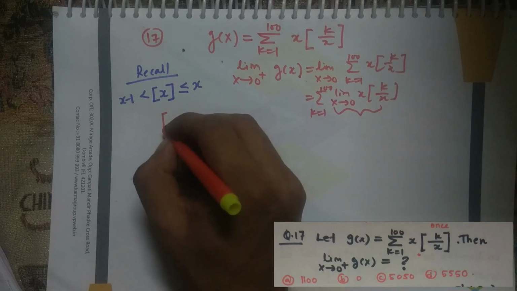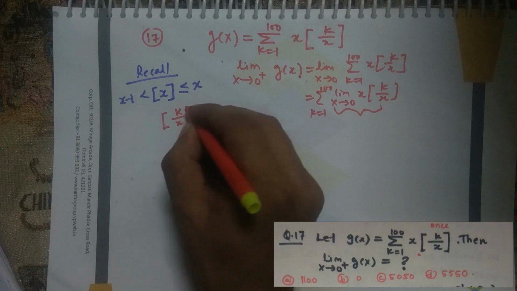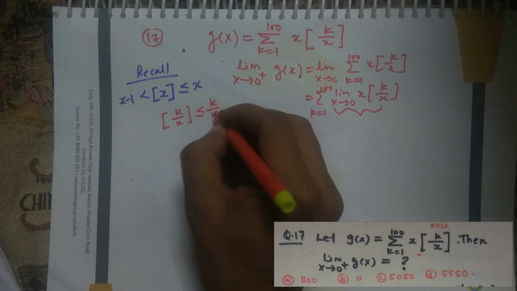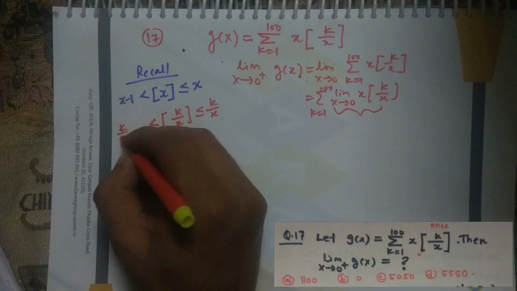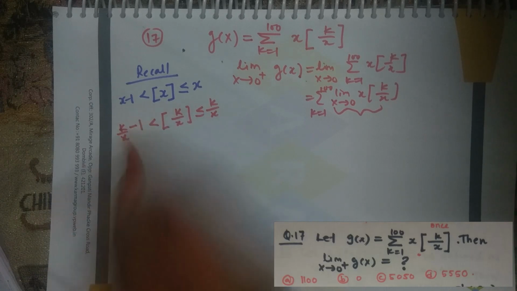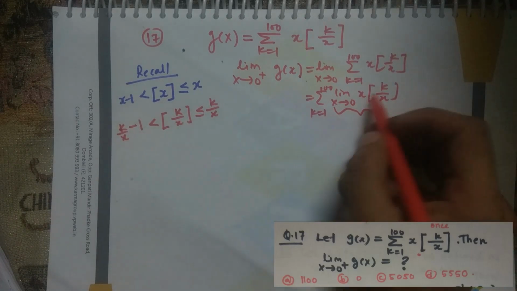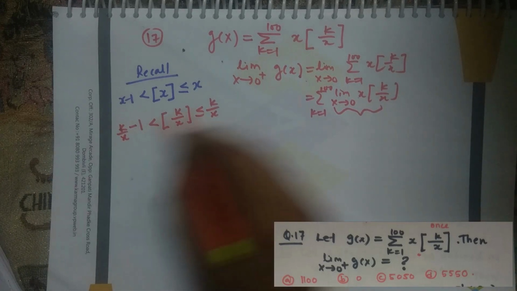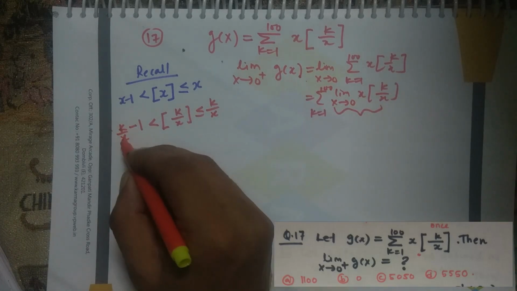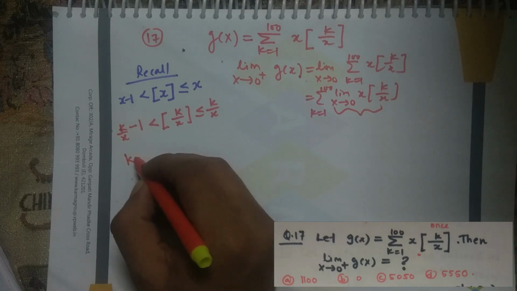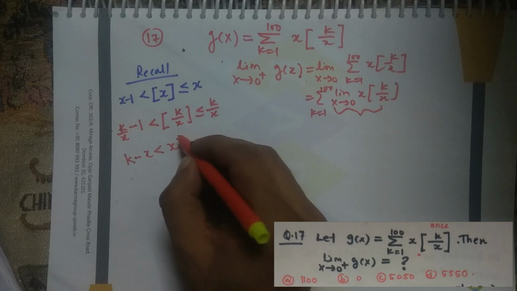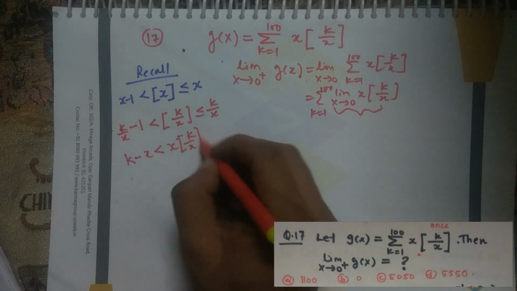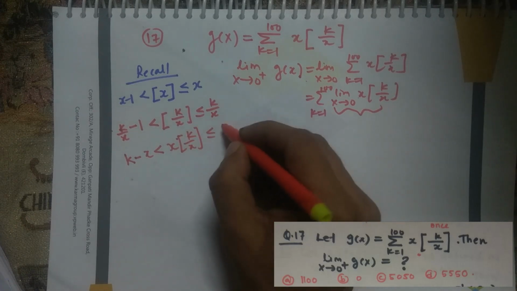So the greatest integer of k by x will be less than or equal to k by x and greater than k by x minus 1. Now see, we have x in multiplication with this greatest integer function. So if I multiply throughout by x, the x and x will cancel, and I will be left with k.